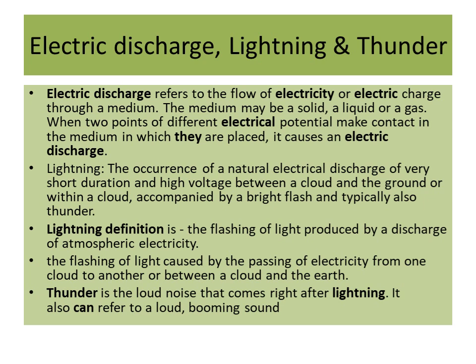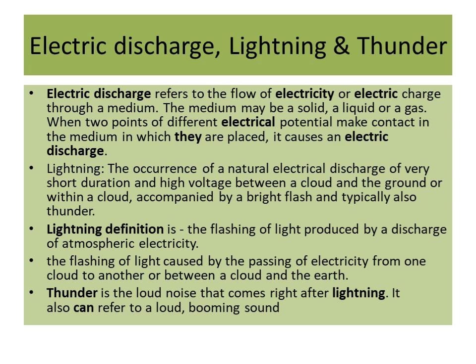You know, electric discharge refers to the flow of electricity or electric charge through a medium. The medium may be solid, liquid, or gas. When two points of different electrical potential make contact in the medium in which they are placed, it causes an electric discharge.